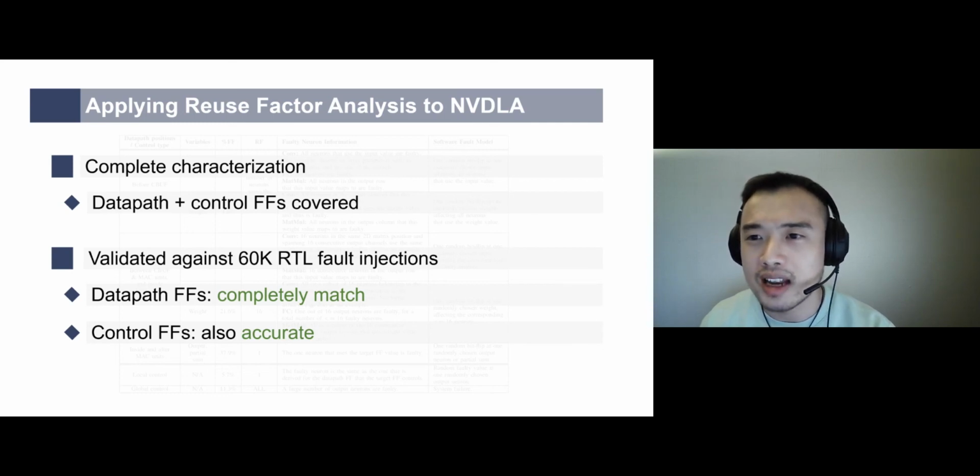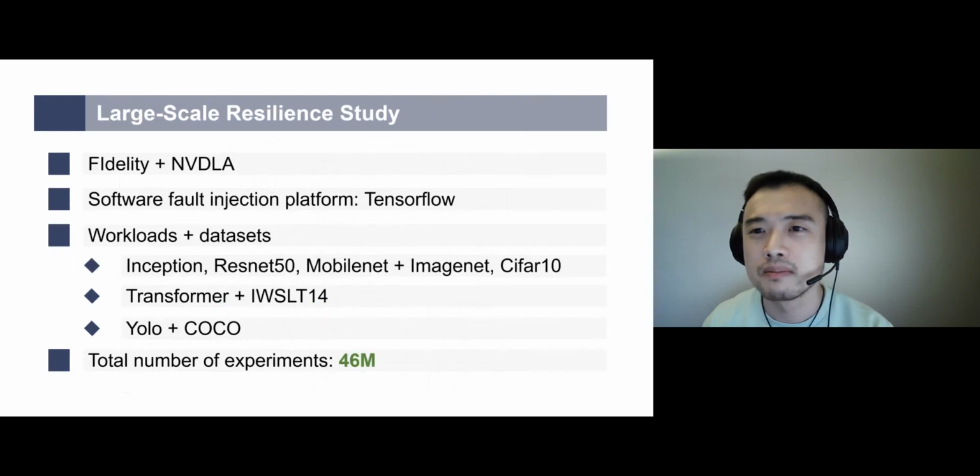We fully validate our FIdelity framework by performing 60K RTL fault injections on various DNN workloads. We compare the RTL fault injection results with FIdelity software fault models. For data path flip-flops, our fault models completely match the RTL fault injection behaviors. For control flip-flops, we also model them accurately.